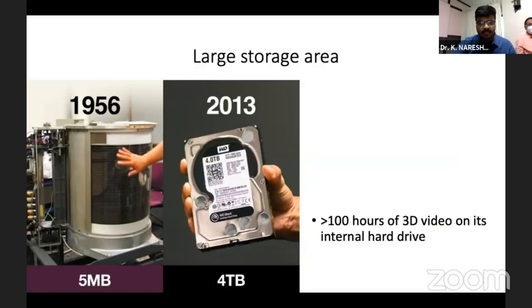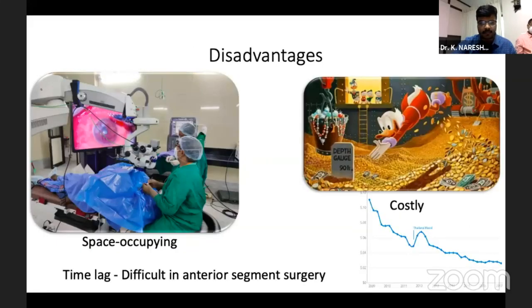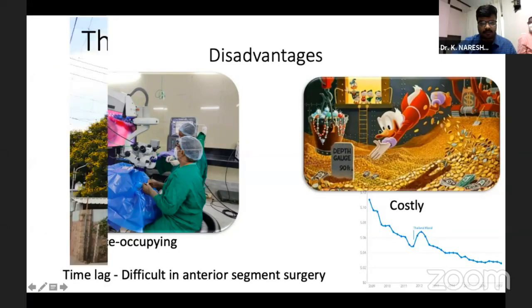It has a large storage area. More than 100 hours of 3D video are available on its internal hard drive. There are a few disadvantages at present. It is a space occupying device. It is costly, but as we know, the cost will definitely come down, and there's a time lag. So there's a bit of difficulty in anterior segment surgery. Thank you.